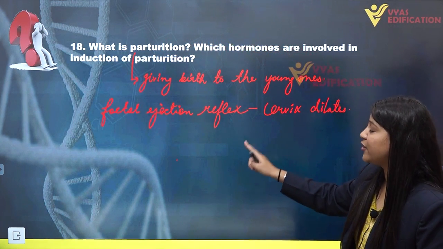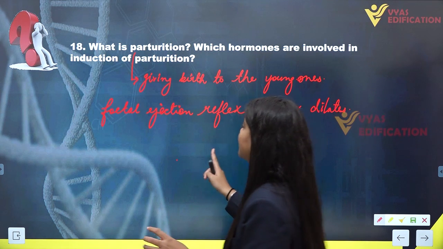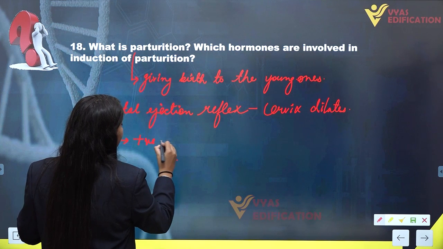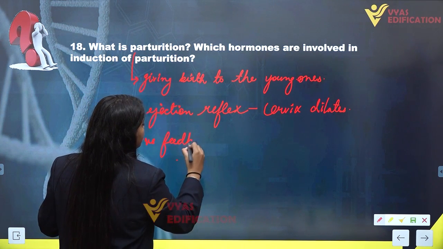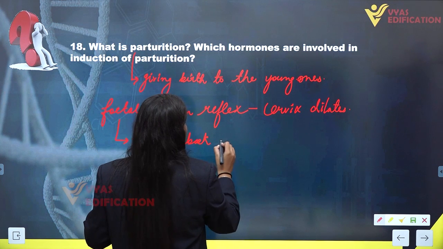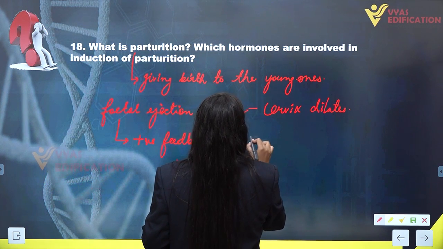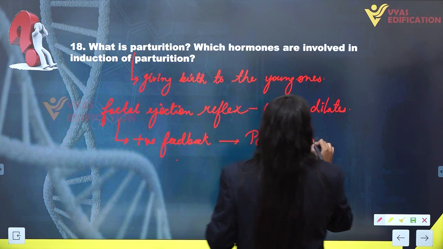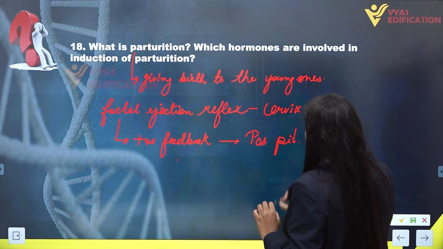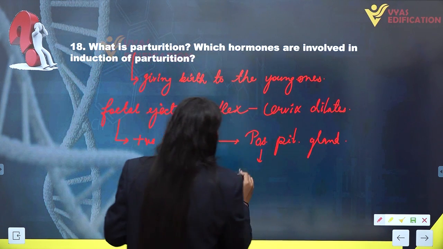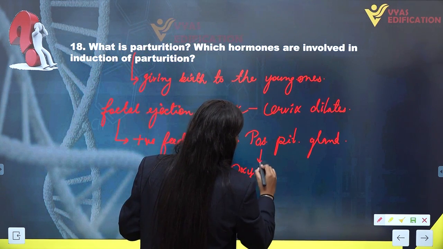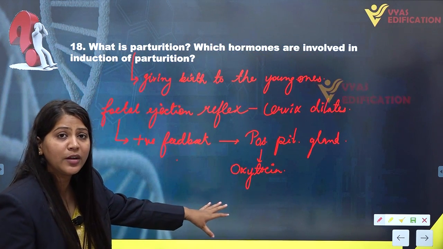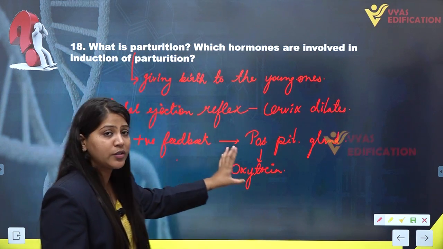When the fetal ejection reflex takes place, it gives positive feedback, and this positive feedback goes to the posterior pituitary gland, from where the secretion of oxytocin occurs. Oxytocin is released from the posterior pituitary gland through the fetal ejection reflex.